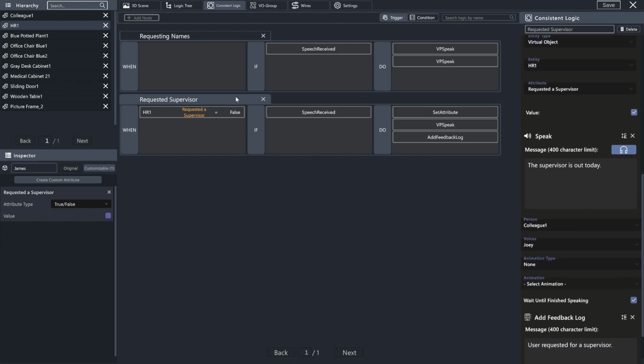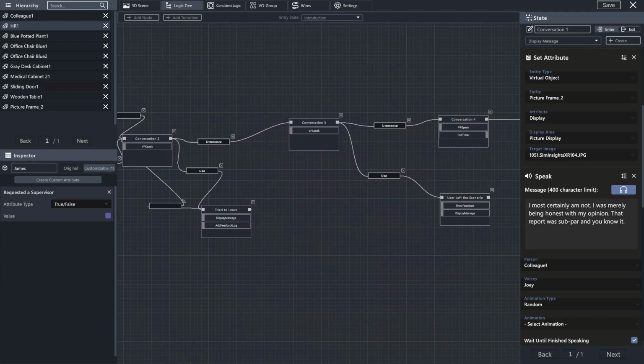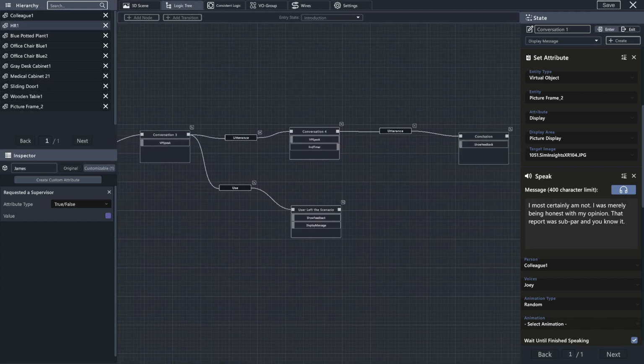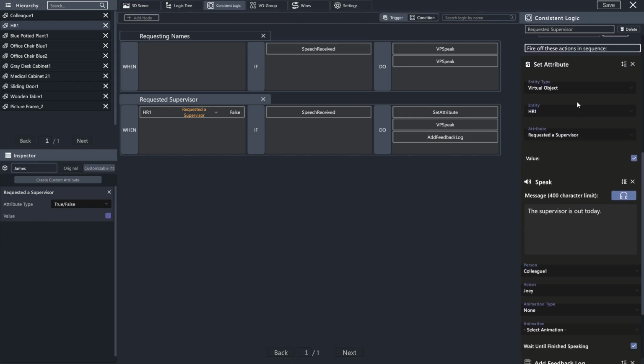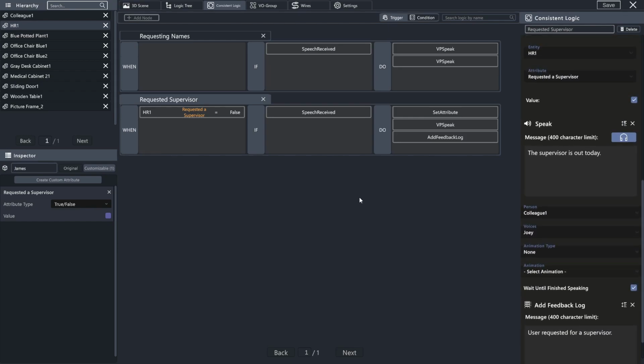So with this, we are able to leverage the player being able to ask at any point in time throughout the simulation for a supervisor, and based on that response, rather than letting them continually do so, we are going to mark that they did so, give them feedback at the end of the simulation, as well as have an appropriate response to the question asked. And if you wanted to, you can make an entire series based off of this of questions that can be done and asked at any point in time.